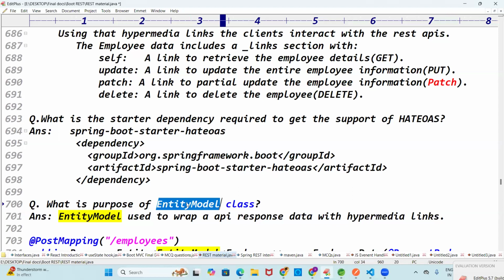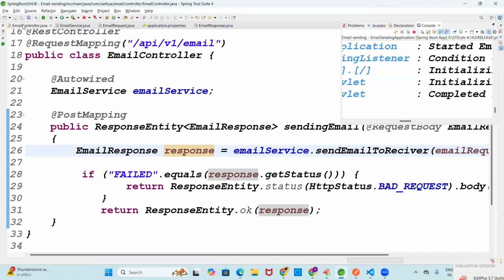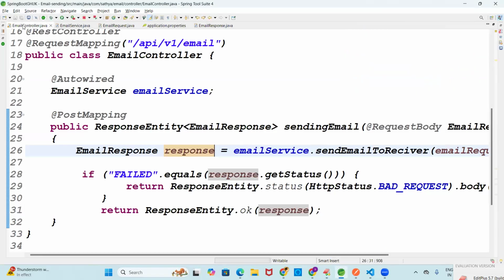That's it. In the mail class, JavaMailSender is used to send the mail, and SimpleMailMessage to combine the sender and receiver details. Any new concept is there? Nothing. And here also entity model is there. Entity model is used to grab the API response to what? Hypermedia links.